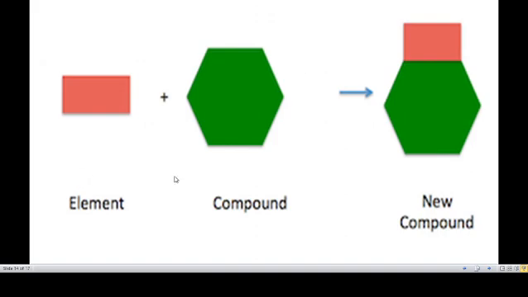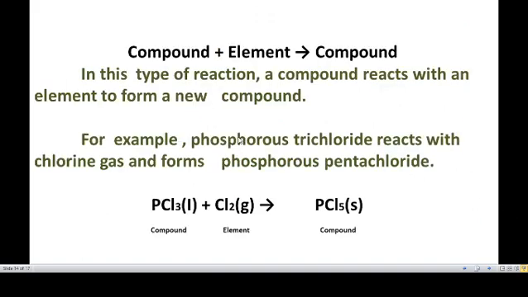Next type, element plus compound gives new compound, or compound plus element gives new compound. Example, compound plus element gives compound. In this type of reaction, a compound, that is PCl3, reacts with an element, that is Cl2, chlorine, to form a new compound, that is PCl5.